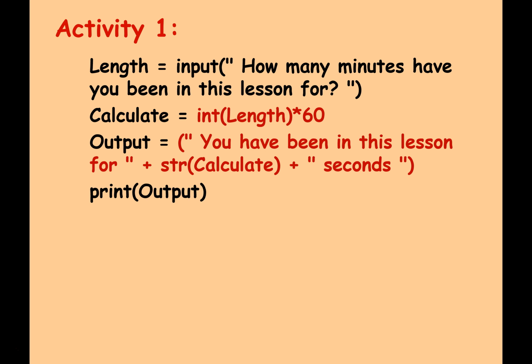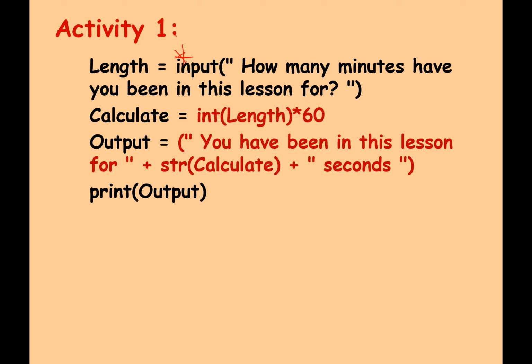So you can see here I've said calculate equals int length times 60. So I'll take in the number of minutes, multiply it by 60 to give you the number of seconds. Notice that I'm converting it to an int here. Don't have to do that. I could have done it here. I could have said int input close brackets. I could have converted it here, but just to give you something different, I'm converting it here. Again, it doesn't matter when you do it, as long as you do it before you do the math, okay? Otherwise, if you haven't converted it to an integer either here or here, this isn't going to really give you the answer that you're expecting.